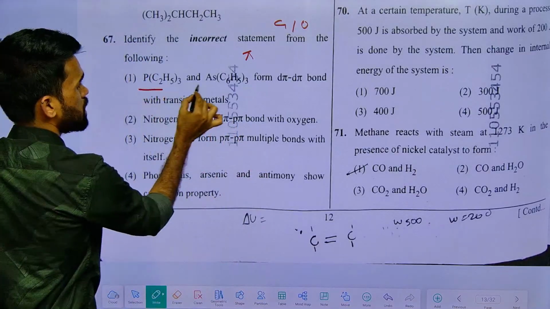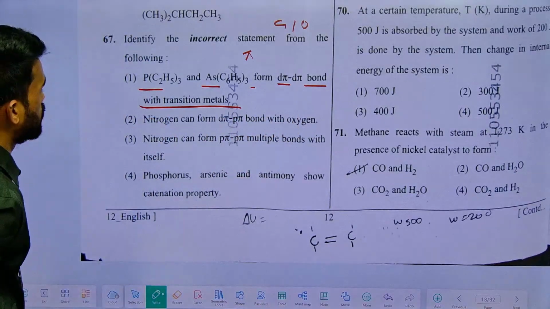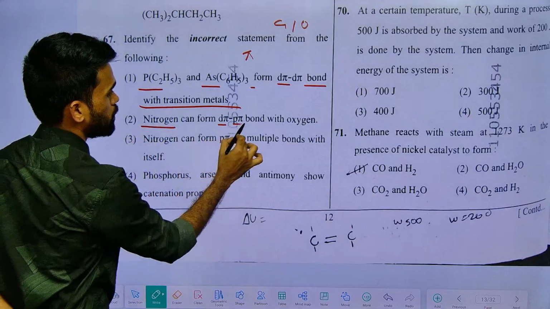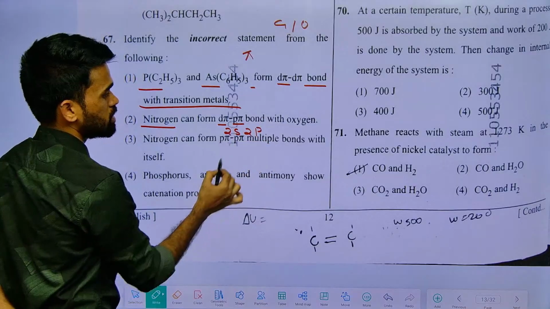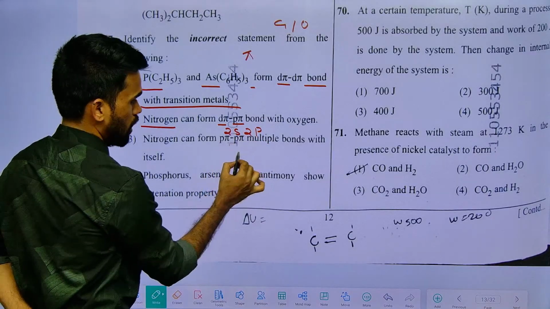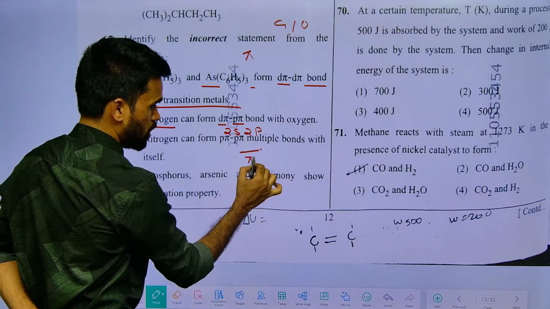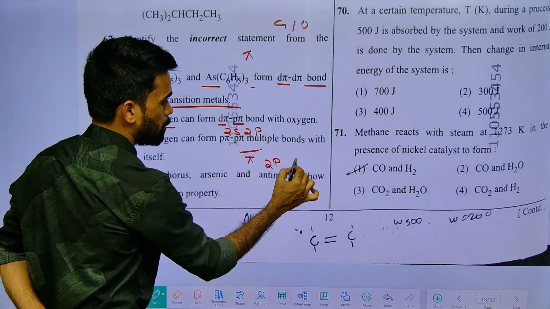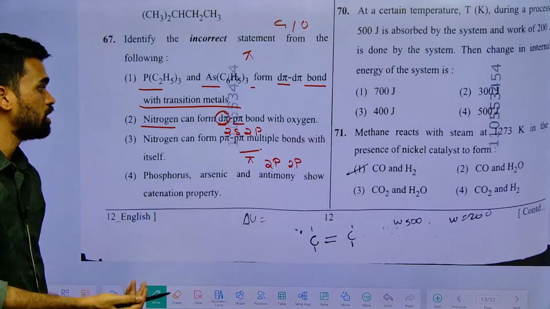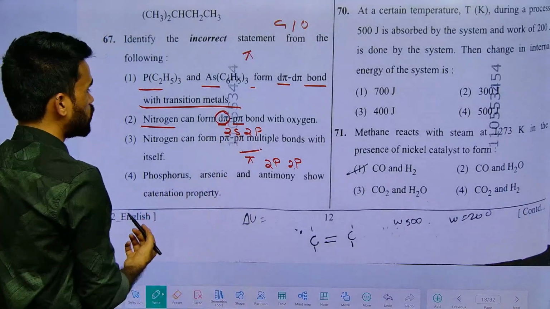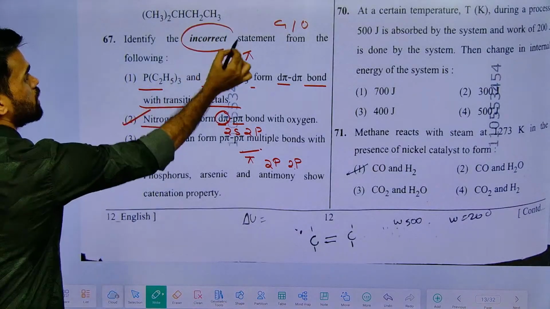phosphorus, arsenic can form d pi bonds with the transition metals, yes. Nitrogen can form d pi p pi? See, nitrogen has only 2s and 2p orbitals. It means it can make only sigma bonds, and it can also make pi bonds, but that should be p pi p pi, not d pi, because there is no d orbital. How can it make a d pi p pi bond? So option 2 you need to choose, because they are asking about the incorrect statement.